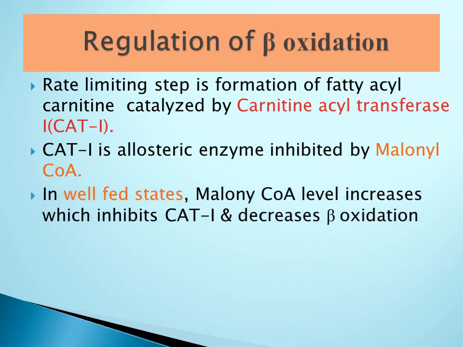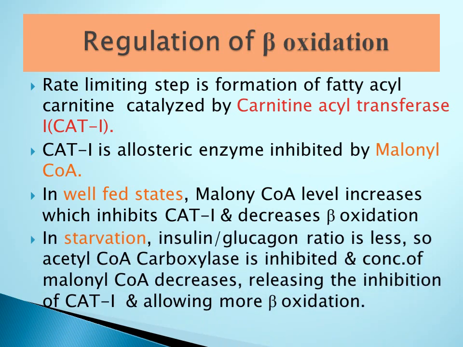In the well-fed state, malonyl coenzyme A level increases, which inhibits carnitine acyl transferase 1 enzyme and decreases beta oxidation, which we already discussed. In starvation, the insulin glucagon ratio is low, so acetyl coenzyme A carboxylase enzyme is inhibited, and because of that the concentration of malonyl coenzyme A decreases, and because of decreased malonyl coenzyme A concentration, the inhibition of carnitine acyl transferase 1 enzyme is released, and there is increased activity of carnitine acyl transferase 1 enzyme, and so more beta oxidation.